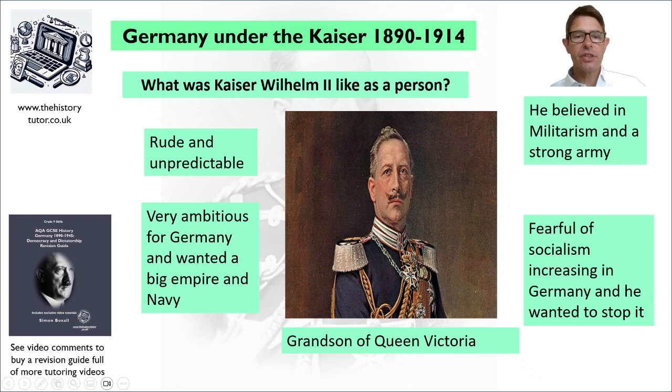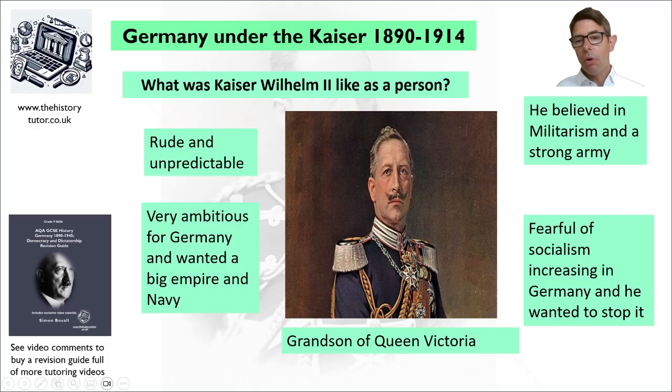He was very ambitious for Germany. He wanted a big empire and a big navy. He was the grandson of Queen Victoria, and Queen Victoria's Britain had a huge navy, a huge empire. He wanted Germany to rival Britain. He believed in militarism and a strong army. He was a Prussian. Prussians had a strong military tradition. He believed that Germany should have that strong military tradition and be a strong military power.